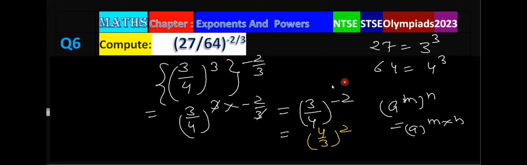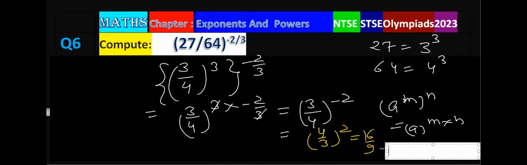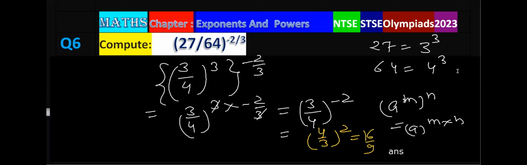I think it is clear to you. This power is negative. We have to make it positive. But at the same time, if you are changing the sign of the power, you have to take the reciprocal of the base. Reciprocal of 3 upon 4 is 4 by 3. And now the answer is 4 square is 16 and 3 square is 9. So 16 upon 9 is the answer of this question. I think it is clear to you. And now next question on your screen.